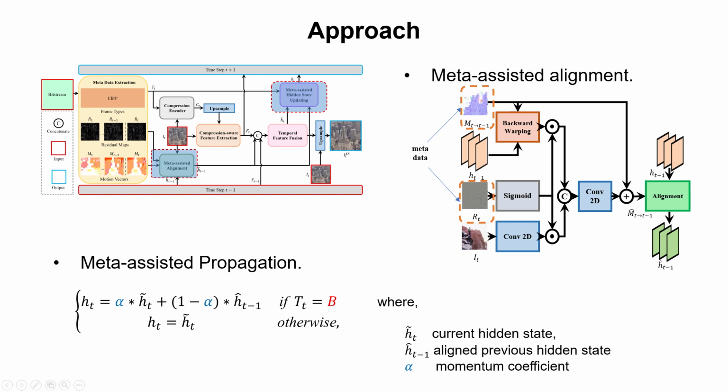Since content in B frame is heavily compressed, the hidden state computed for that frame may contain less information than others, hence causing performance degradation in the propagation process over time. To ameliorate this issue, we propose to update the hidden state of B frame as a momentum-based moving average.